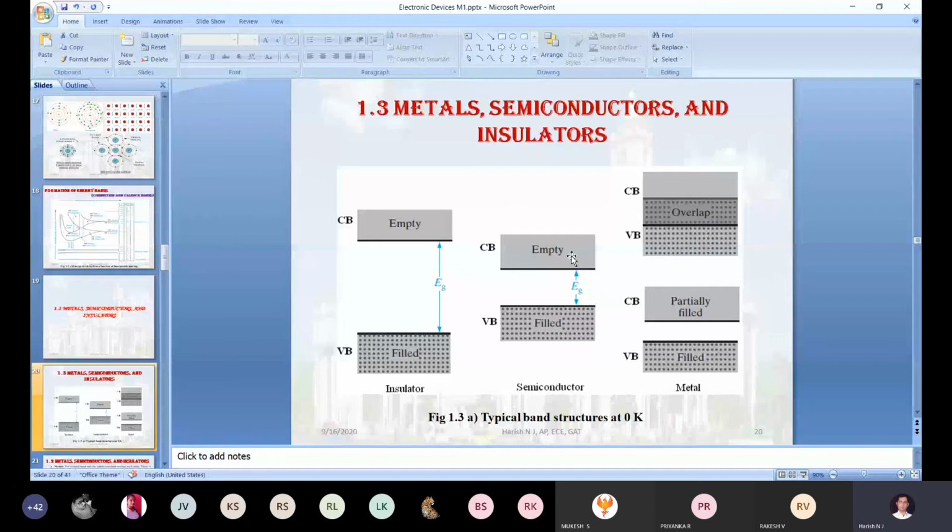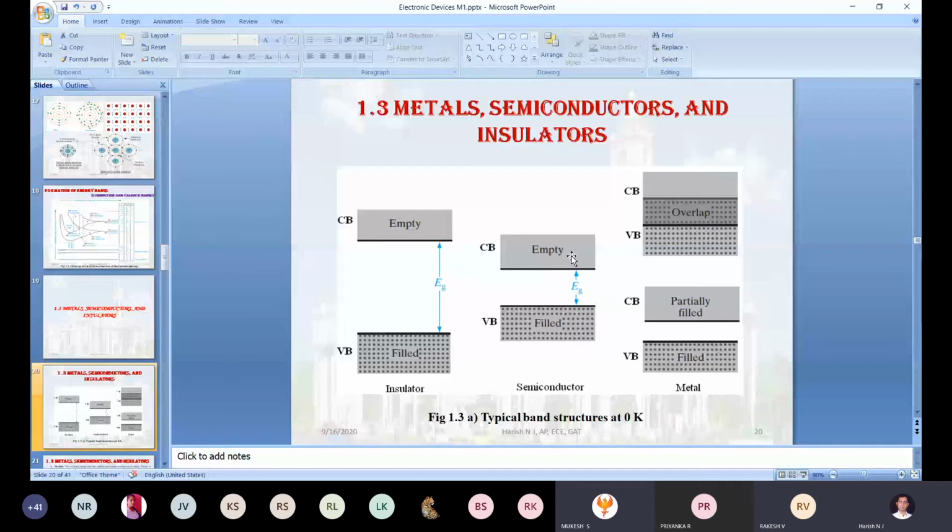Correct? But my question is, is it possible to give energy to the valence band electrons in the insulator to jump the energy gap value? If they jump, definitely even the insulator will become a conductor. No, sir, it's not possible. Why is it not possible? Because it might break the physical conditions. High energy. Material, sir. Because of the material composite.